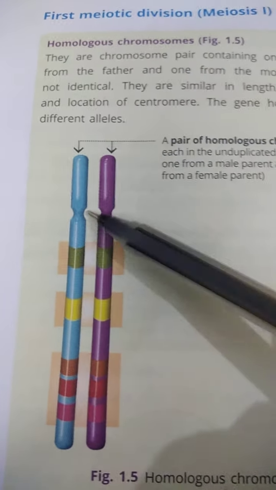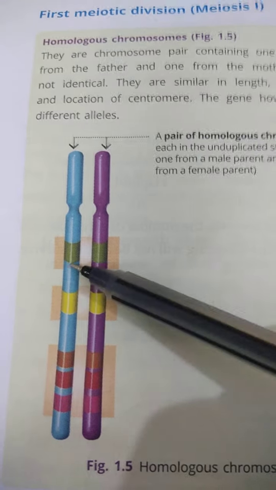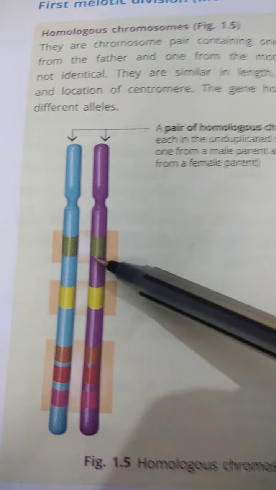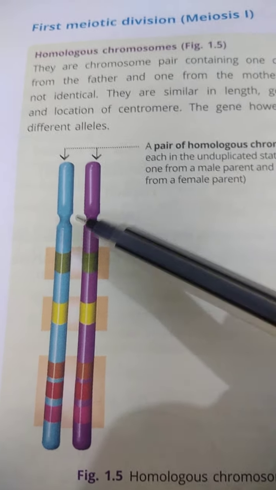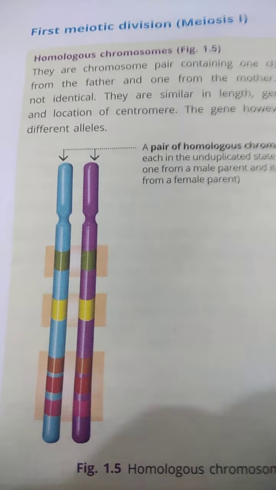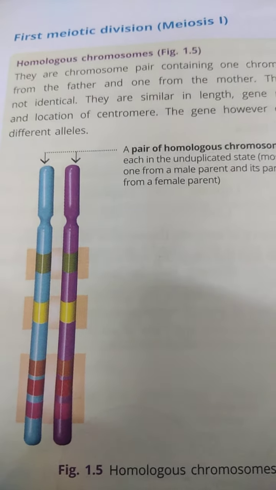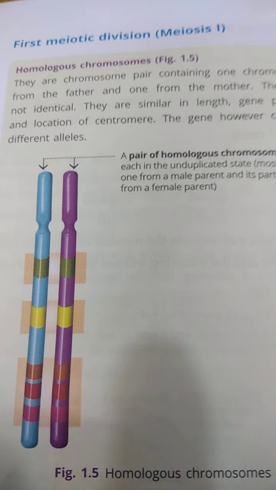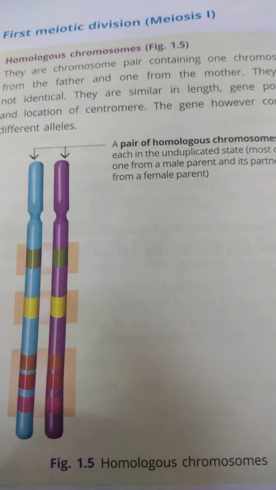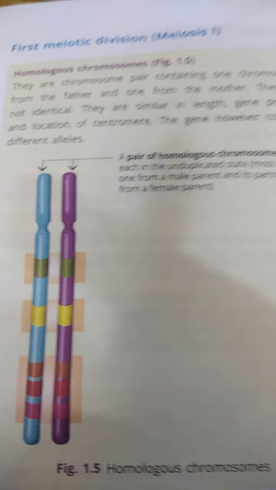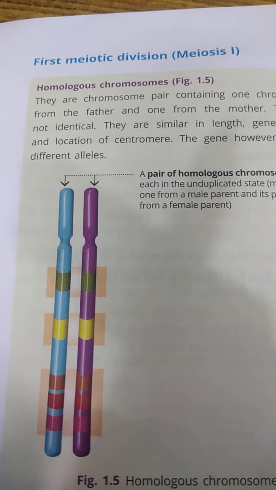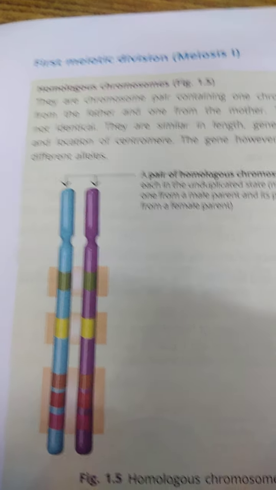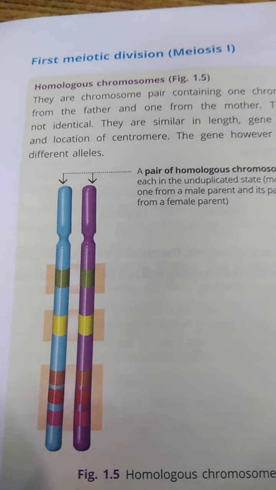Like you can see here, their length is the same. These are the genes, the fragments of the DNA. They are at the same position, and their centromeres are also at the same position. So they are similar in this context, otherwise they are different from each other, because they come from two different organisms of the same species, with different sets of characters, so they are not exactly identical.